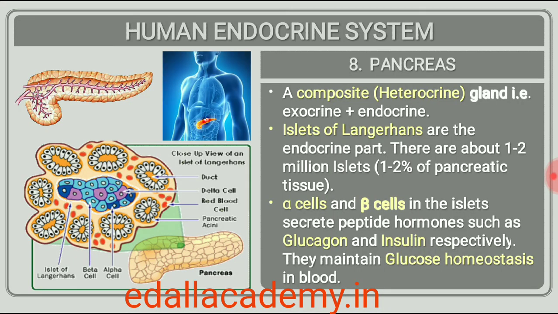22.2.8 Pancreas. Pancreas is a composite gland which acts as both exocrine and endocrine gland. The endocrine pancreas consists of islets of Langerhans. There are about 1 to 2 million islets of Langerhans in a normal human pancreas, representing only 1 to 2% of the pancreatic tissue. The two main types of cells in the islet of Langerhans are called α cells and β cells.